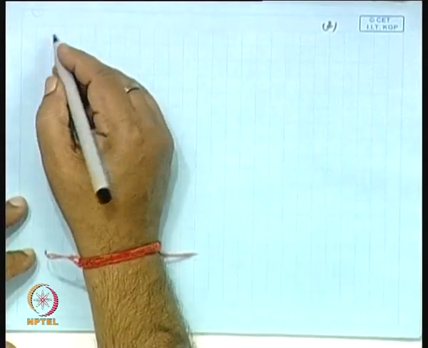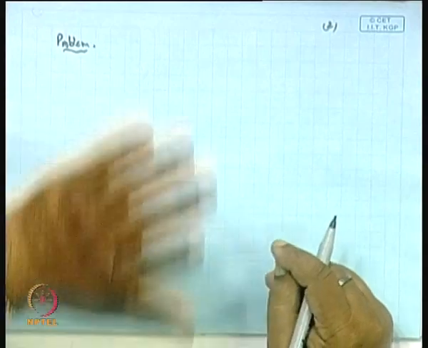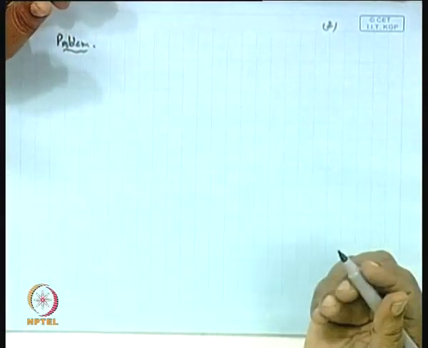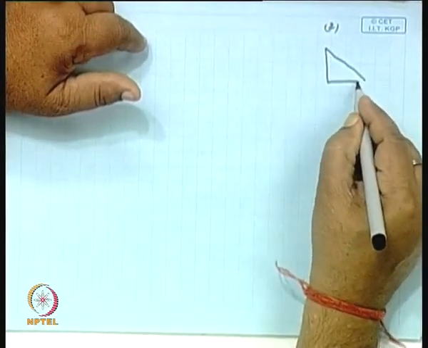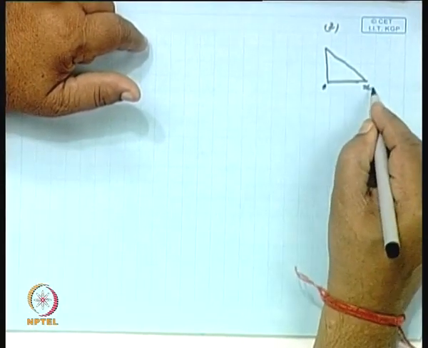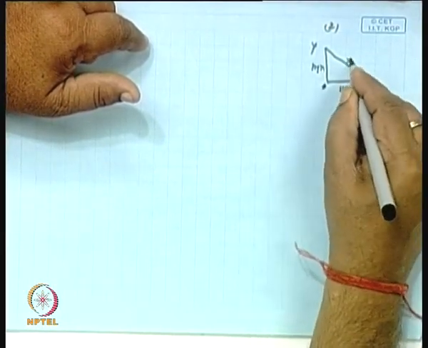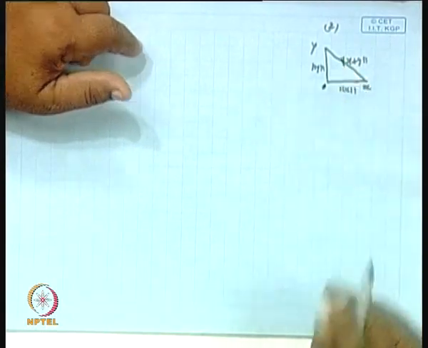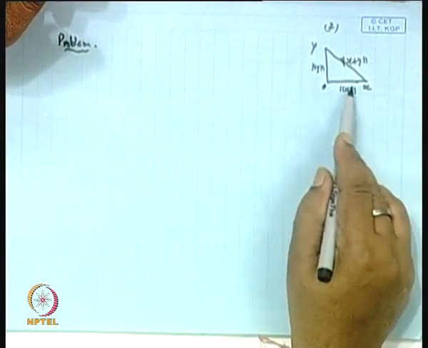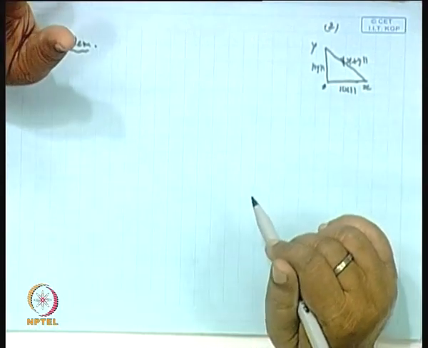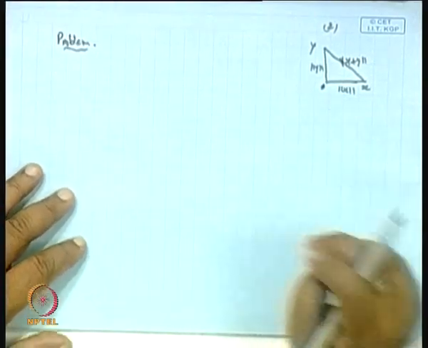Now, another thing. We know the Pythagoras theorem in the real case. If the triangle is a right angle triangle, with sides x and y, then this side length is norm x, this side length is norm y, and this side length is norm of x plus y. The Pythagorean theorem says the square of this is the same as the sum of the squares of these two sides. In fact, this can be immediately proved with the help of the concept of the inner product.